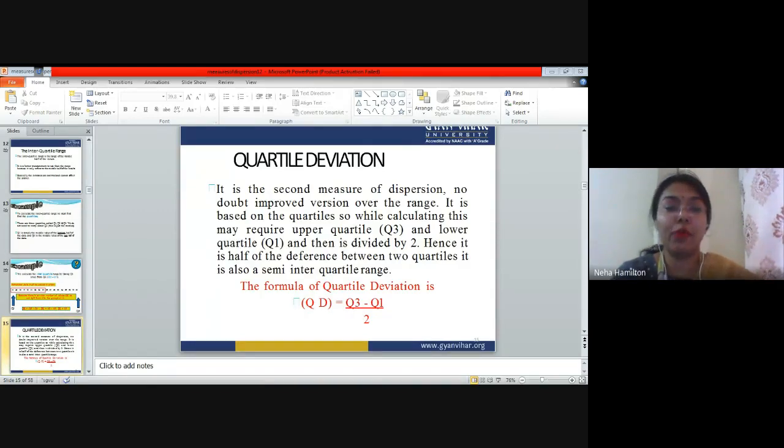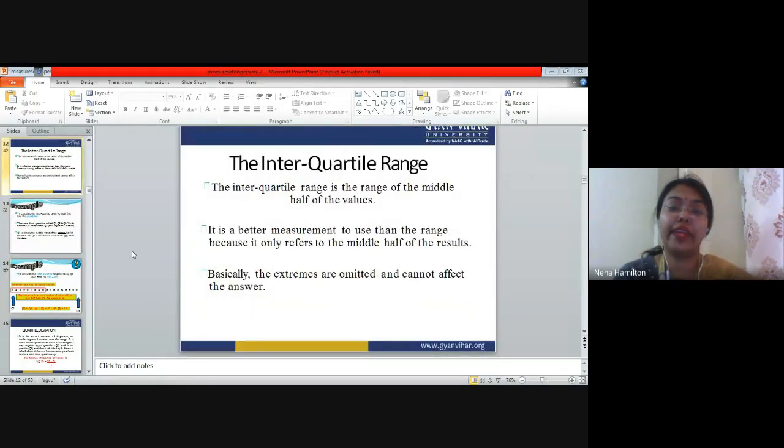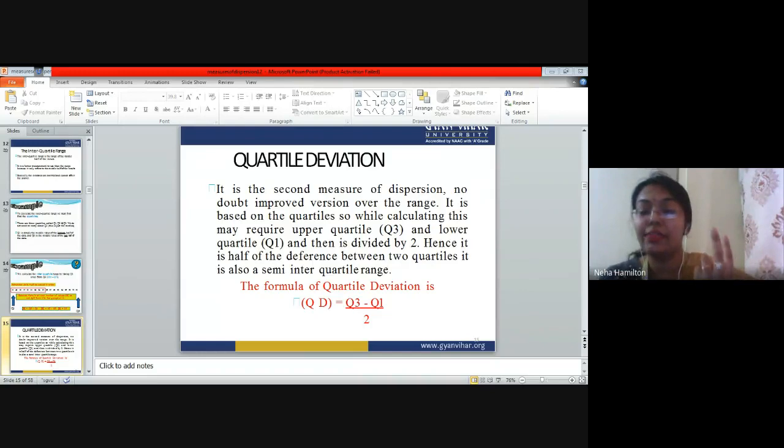Now the next point, after the interquartile range, we are going to talk about quartile deviation. The first thing that we calculated is range. Then we calculated the interquartile range. Now we are going to calculate quartile deviation. This is the third statistical technique that we are going to learn to understand the measure of dispersion, right?